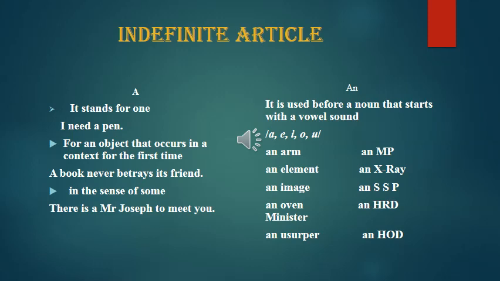In the first five examples, we have words starting with a vowel sound. In the other five, that is MP, X-ray, SSP, HRD, HOD, the letter is different, but the sound that is occurring is that of a vowel, like MP, X-ray, SSP, HRD, HOD. So that is why an has been used.